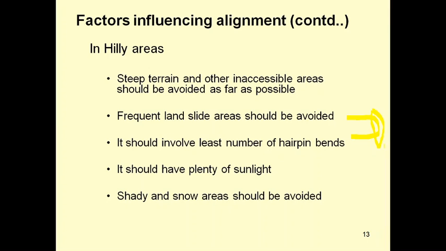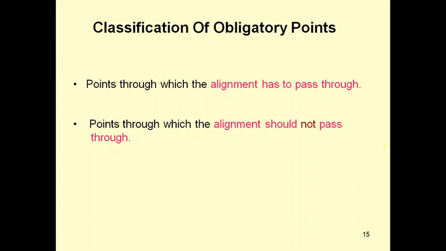And coming to the next topic, obligatory points or control points. So let us see. The controlling points which govern the highway alignment are known as obligatory points, and they are mainly responsible for the deviation of the highway from its straight layout. Classification of obligatory points: points through which the alignment has to pass and points through which the alignment should not pass. So we have two conditions, one should pass and another one should not pass.